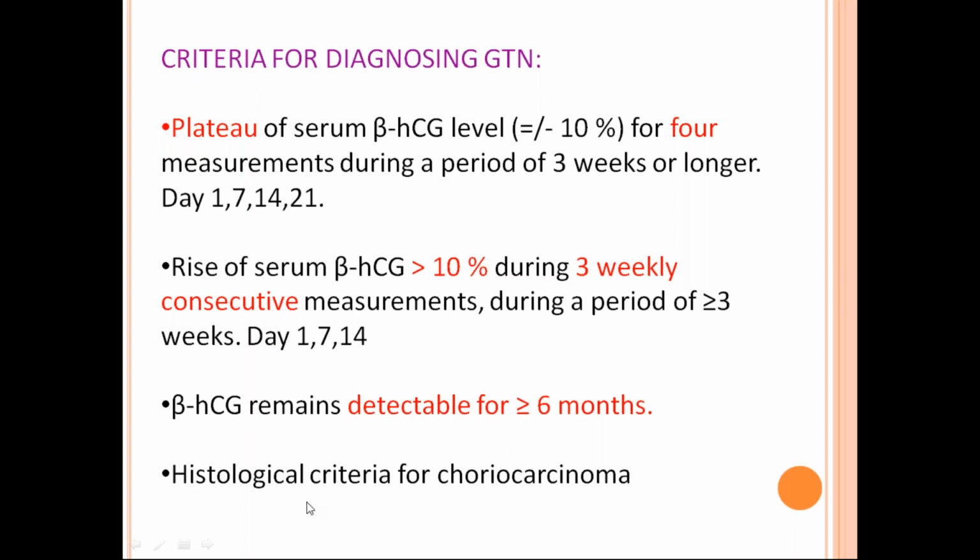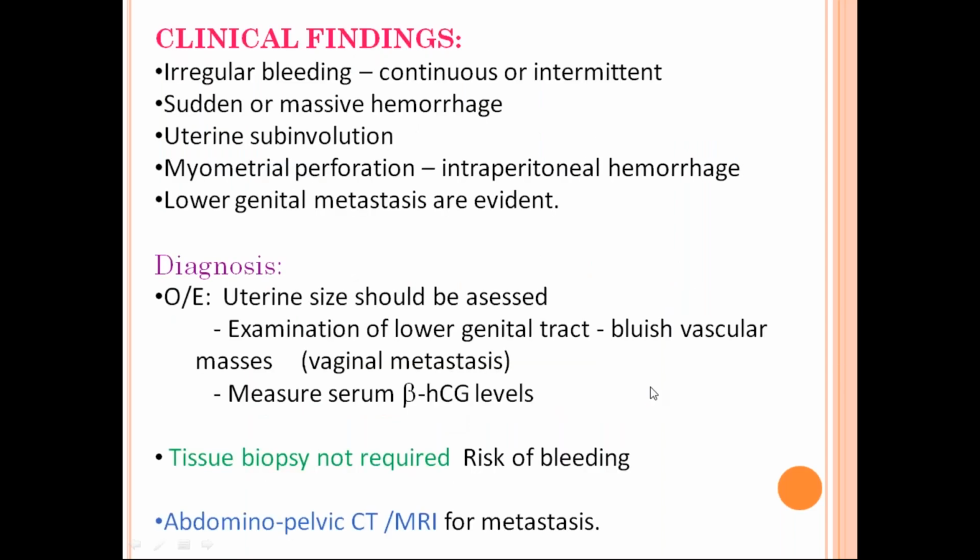And what is the other proof? Your suction evacuation curettings. If the histology shows that it is a choriocarcinoma, we have to start prophylactic chemotherapy. So this is the histological criterion for choriocarcinoma. How do you diagnose choriocarcinoma on histology? I told you in both complete and partial mole, the villus structure is maintained, but the blood vessels are absent. But in choriocarcinoma, the villus structure is not there. The villus structure is absent. That is the histological criterion for choriocarcinoma, right?